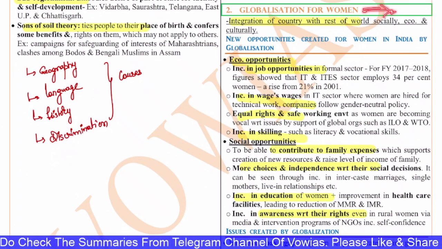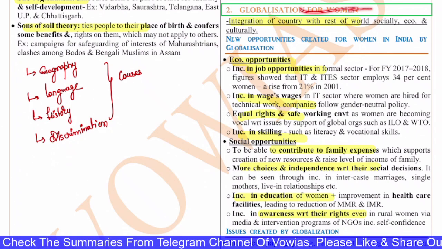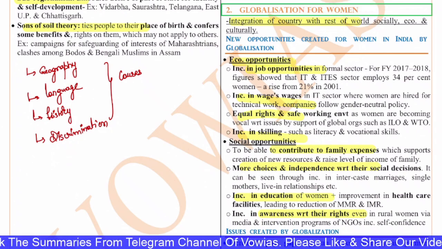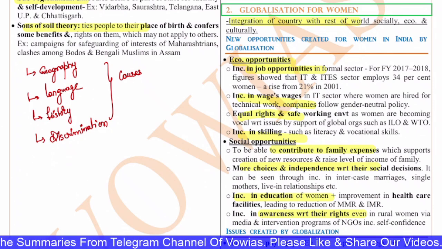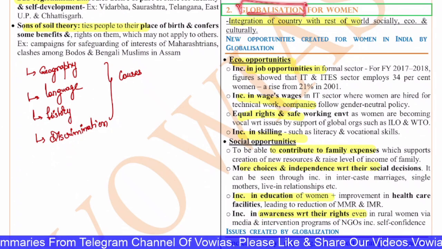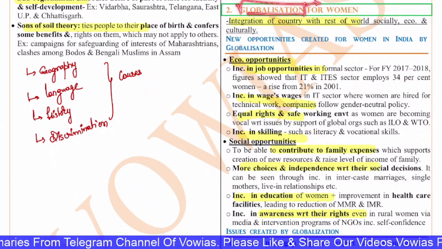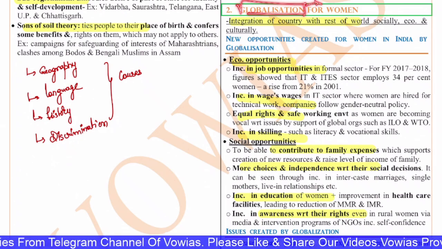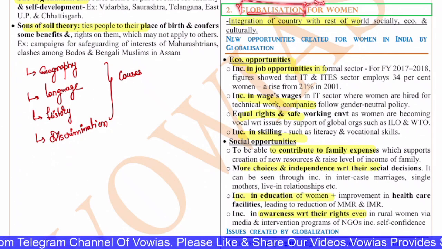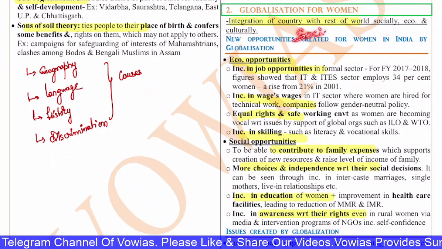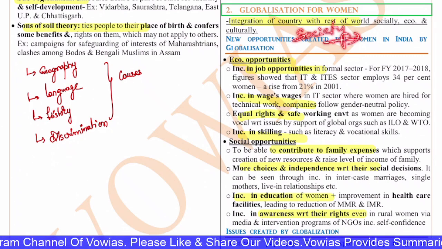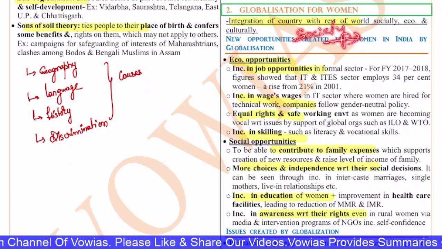So if you see globalization for women, sorry, yeah. So women are one of the vulnerable groups in Indian society. In globalization, what we have done is we have integrated the country with the rest of the world for financial reasons. This integration of the country with the rest of the world has had an impact on the whole society at large. It had an impact on the people, on women, on education, on all walks of life.